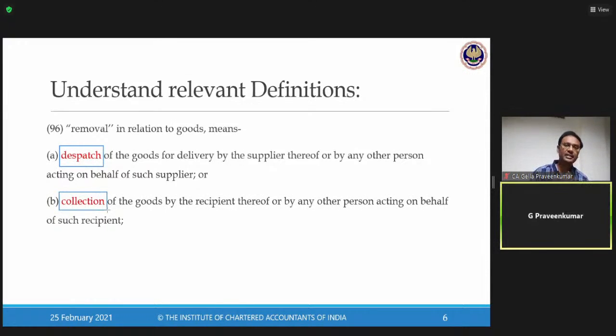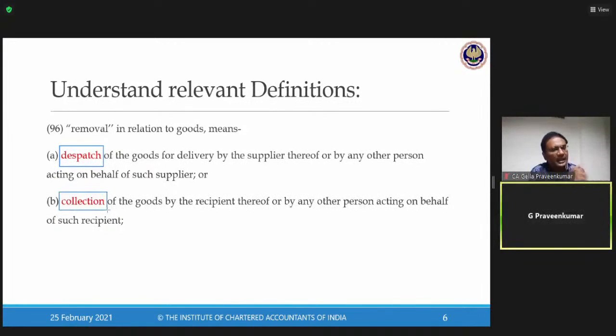Now, look at the commercial transaction. I can have ex-works, I can have CIF, commercial terms. When we talk about ex-works, the moment the goods cross the factory of the supplier in the state of Tamil Nadu, we call that ex-works. Ownership, risk and rewards, everything is transferred to the buyer in Maharashtra. There we come to this point B, collection of goods by the recipient. The moment the material crosses the factory gate of the supplier in Tamil Nadu, the buyer has the responsibility. He has the risk and rewards attached to those goods.